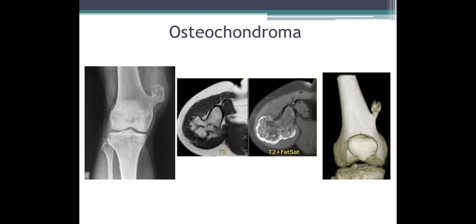Coming to the third image, it shows a bright hyperintense cap on the polypoidal lesion. This indicates cartilage. Basically, we measure the thickness of this cartilage cap on MRI images. If the thickness is more than 2 cm or 2.5 cm, then it indicates it's advancing into malignancy. So this osteochondroma can lead to chondrosarcoma. Coming to the fourth image, this is a volume rendered CT image showing the polypoidal osteochondroma arising from the medial aspect of the femoral metaphysis.